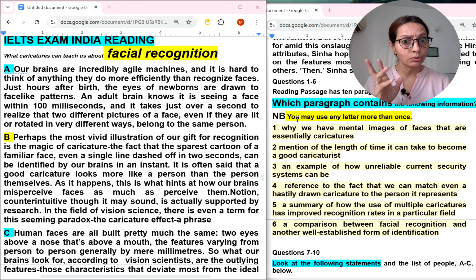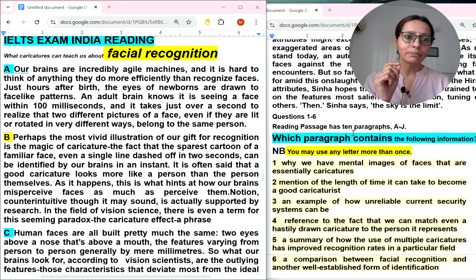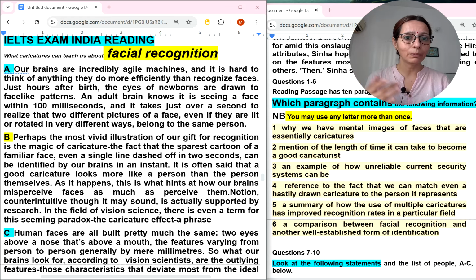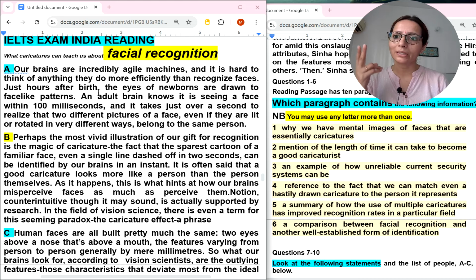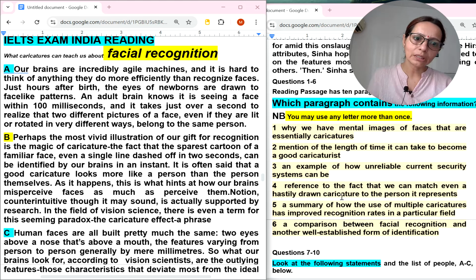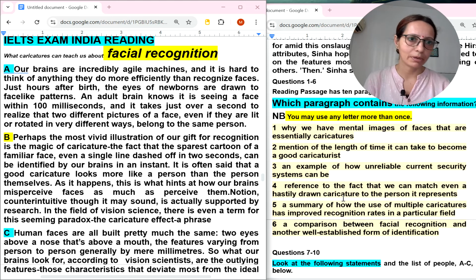NB is also given. Point to be noted: you may use any letter more than once. The reading passage has paragraphs A to G, meaning the paragraph names are the letters A, B, C. We can repeat a letter. Why? If the information for two questions is in paragraph A, then in front of both the third and fourth questions we will write A. That's the meaning. So let's do it side by side.